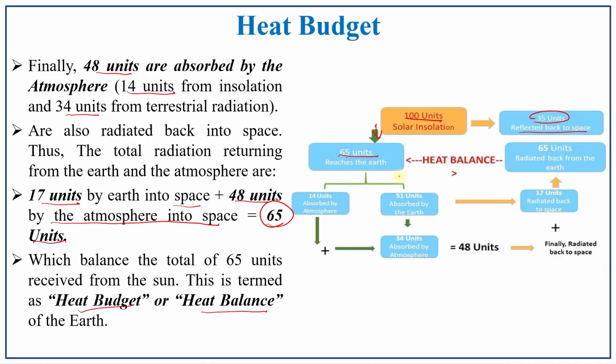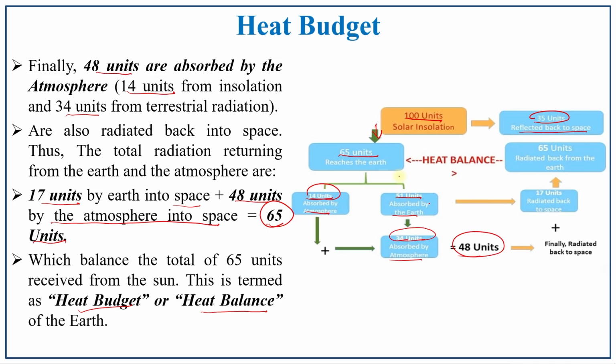How are we going to balance it? 14 units have been absorbed by the atmosphere, and 51 units have been absorbed by the earth's surface. And again the 34, from this 51 units, 34 units have been absorbed by the atmosphere. So this 14 plus 34 is 48 units. Okay. So this 48 units, again what has to be done? It has to be radiated back to the space, because it has been received, again it has to be sent.